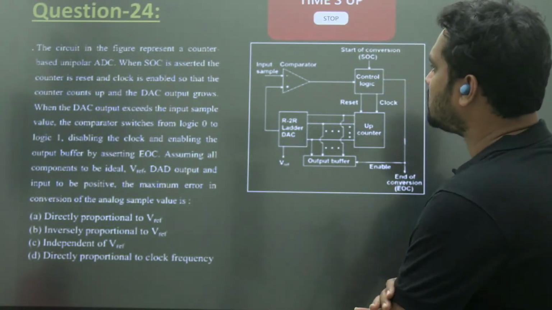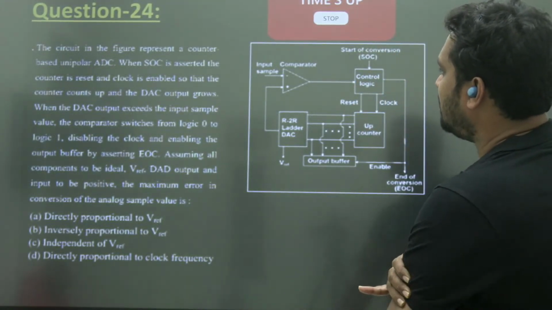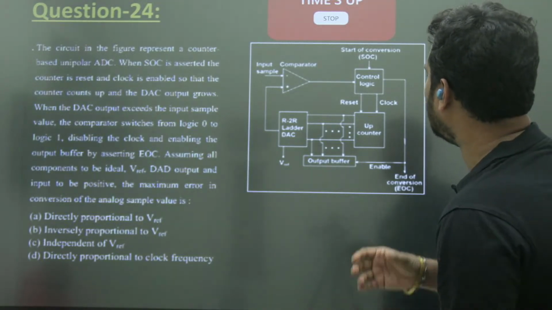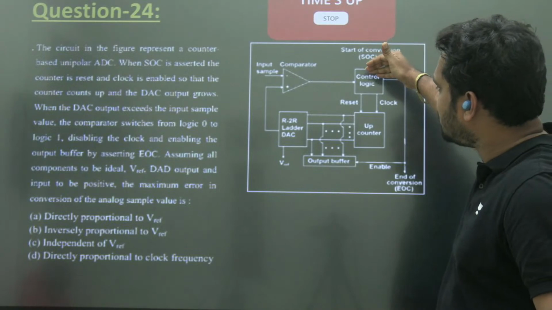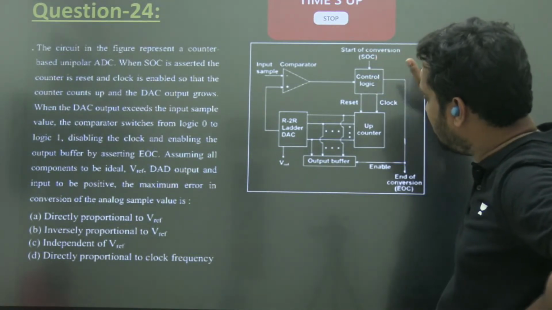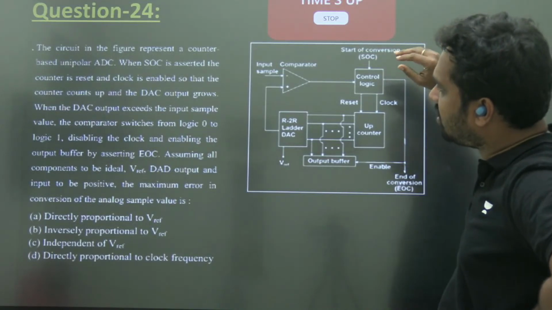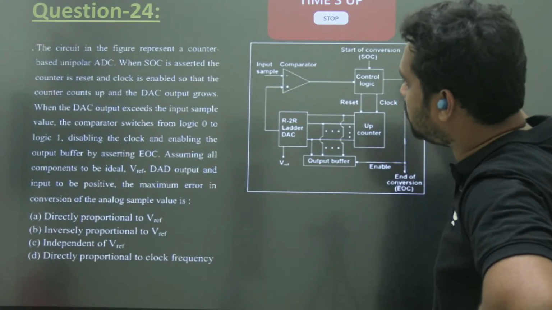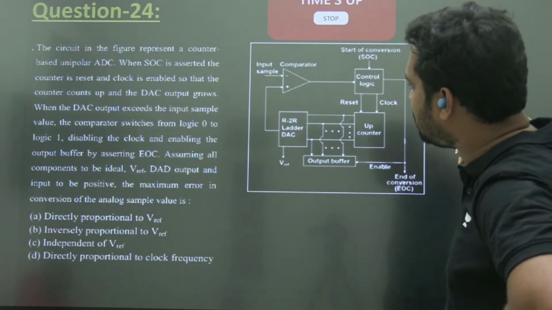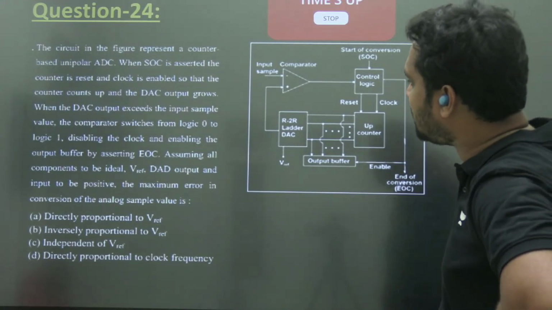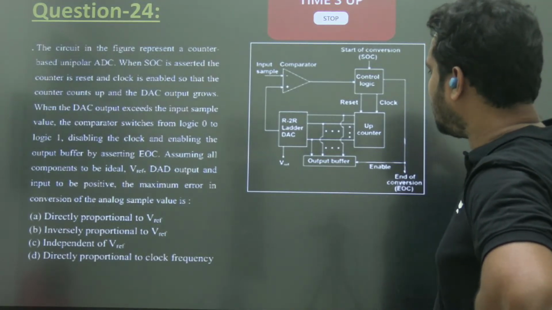ठीक है. So circuit shown in the figure represent a counter-based unipolar ADC when SOC is asserted. So when you give the start of the conversion signal, okay, then the counter is reset. Okay, fine. It will, the counter counts up. The DAC output grows. When the DAC output exceeds the input value, the comparator switches from logic 0 to logic 1 and disabling the clock and enabling the output buffer by asserting the end of the conversion signal.